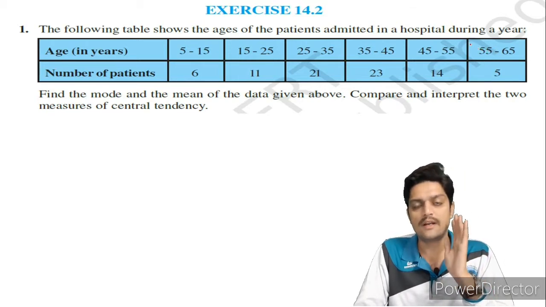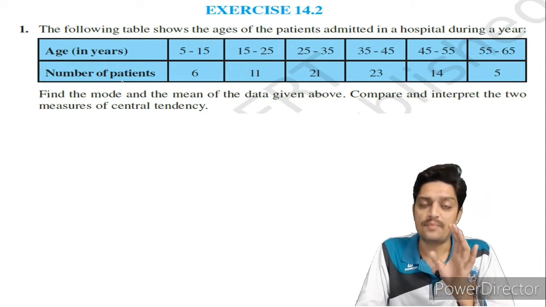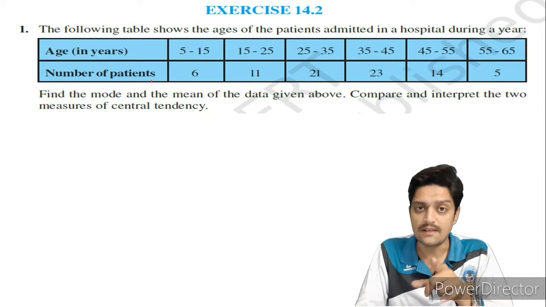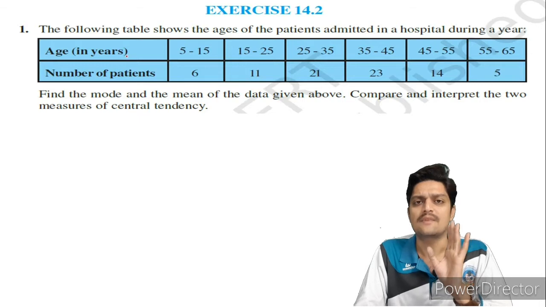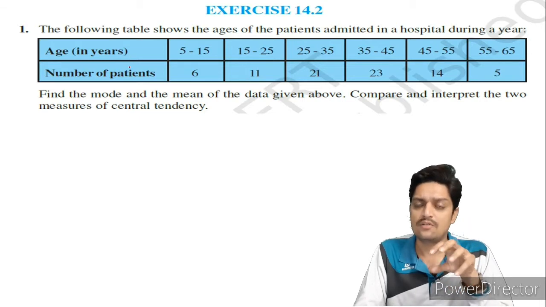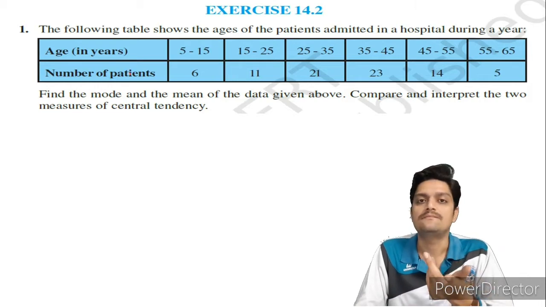Okay, done. You understood the question. These are the number of patients, which means this is your frequency, and this is your class interval. I will explain you all these things. I will first go through just the numbers, and then I will explain its interpretation.